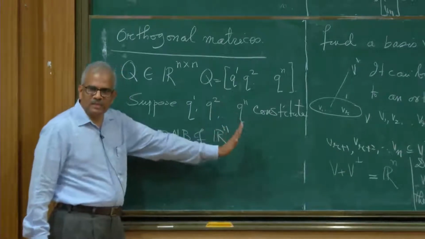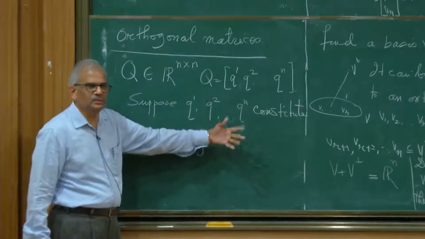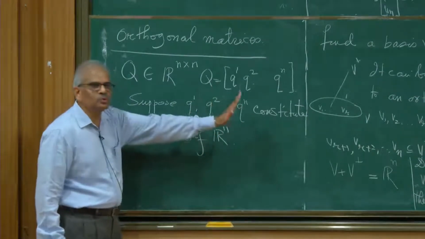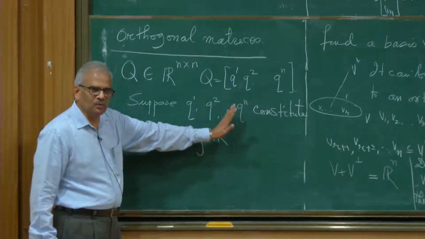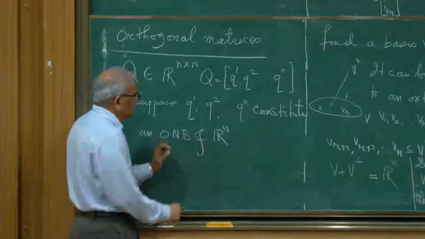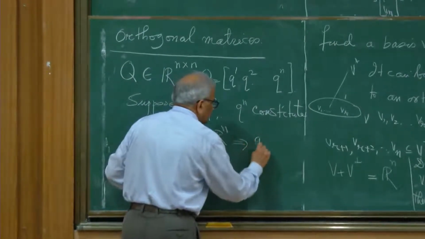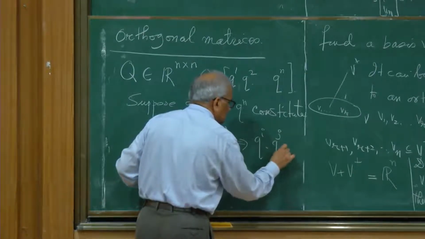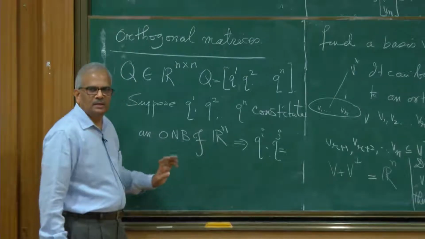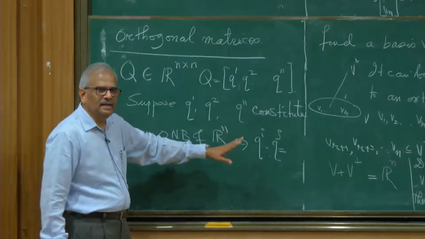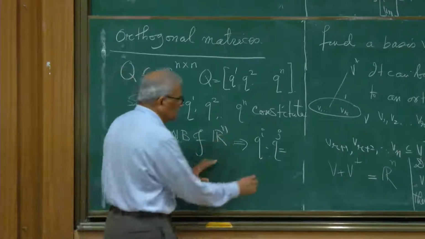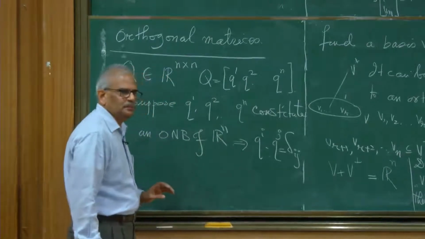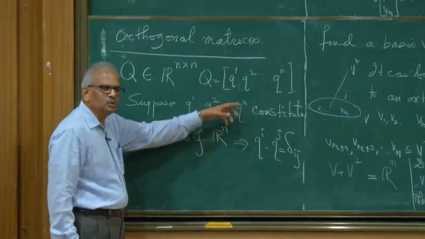Okay, I construct an orthonormal basis of Rn by starting with any basis. You apply the Gram-Schmidt process that converts it into an orthonormal basis, and make a matrix whose column vectors are the vectors in this orthonormal basis. Then this means that if I take the dot product of the ith vector with the jth vector, what do I get? 0 if i is not equal to j, and it is 1 if i equals j. So in terms of the Kronecker delta, I can write this as delta ij. So these vectors have unit length and they are mutually perpendicular.